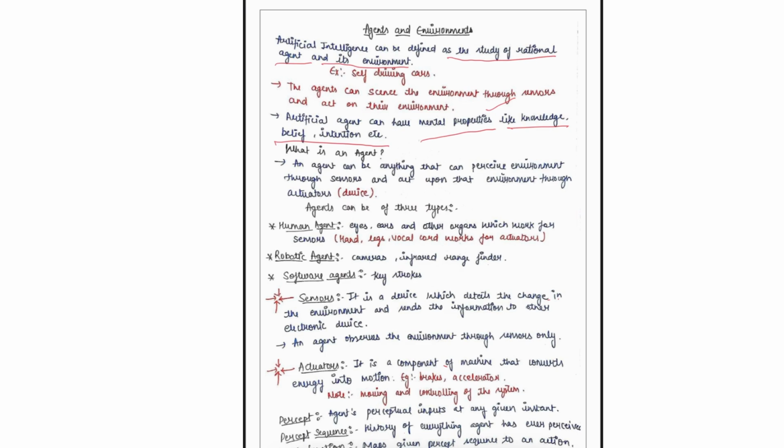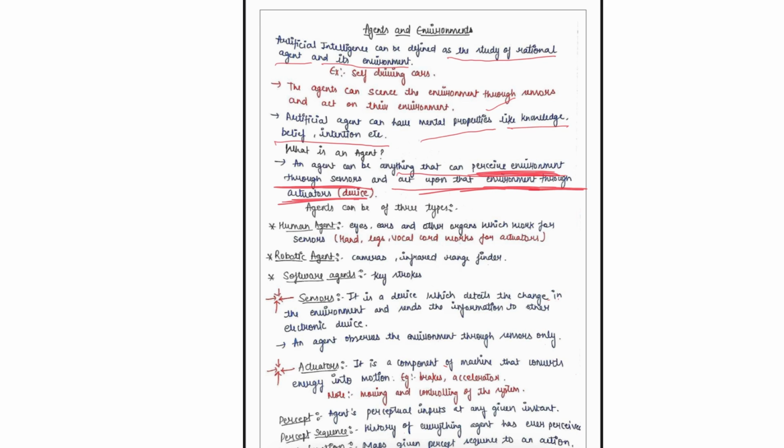So let's define the term. What is an agent? An agent can be anything that can perceive environment through sensors and act upon that environment through actuators. Most important. So what is an agent? An agent can be anything that can perceive environment through sensors and act upon that environment through actuators.